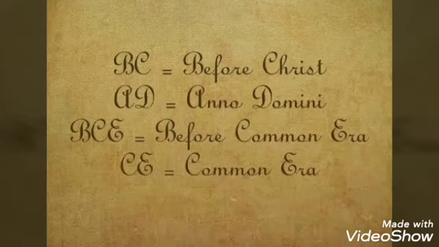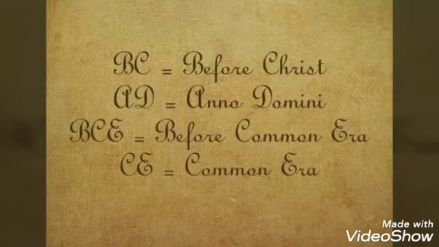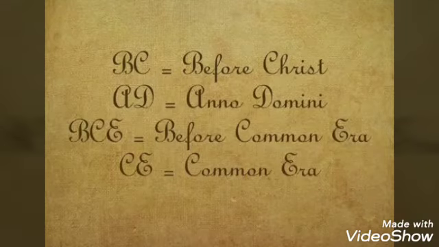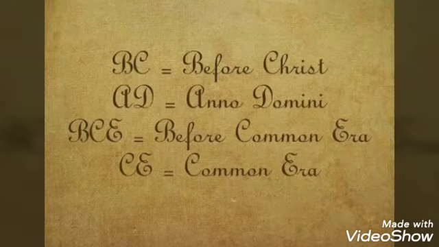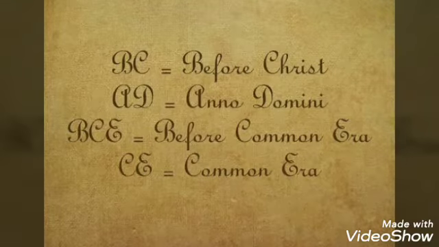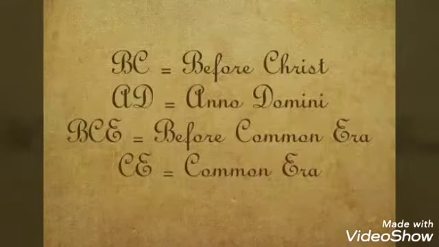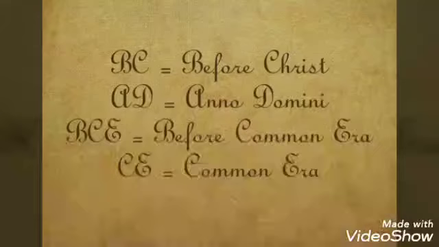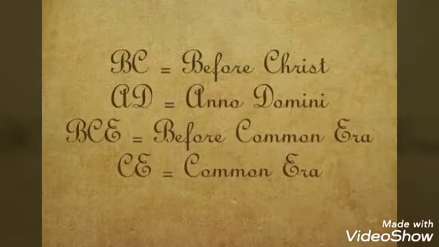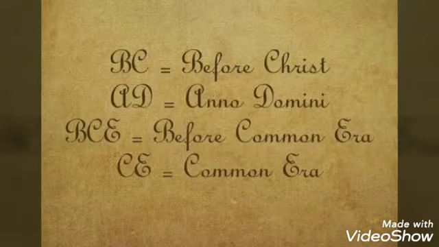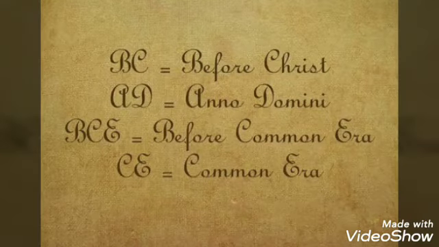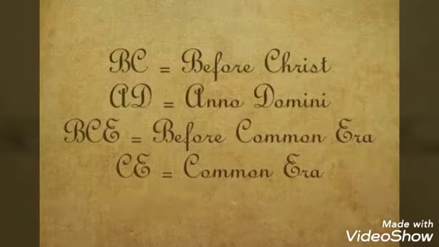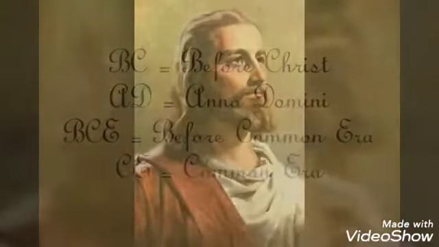But now the historians use BCE and CE in place of BC and AD. BCE stands for before common era and CE means common era. So dates before the year of 1 CE are indicated by the use of BCE. The dates in BCE are always counted backwards from 0. This means that 80 BCE comes after 90 BCE.